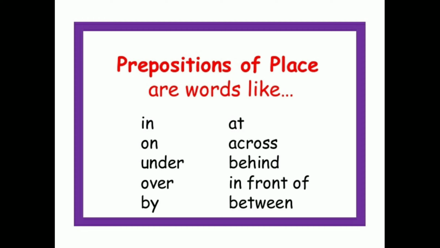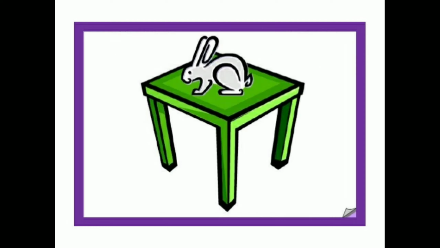Prepositions of place are words like in, on, under, over, by, at, across, behind, in front of, between. These are the examples of prepositions which tell about the location of the given thing. That is called preposition. Now see here, where is the rabbit?